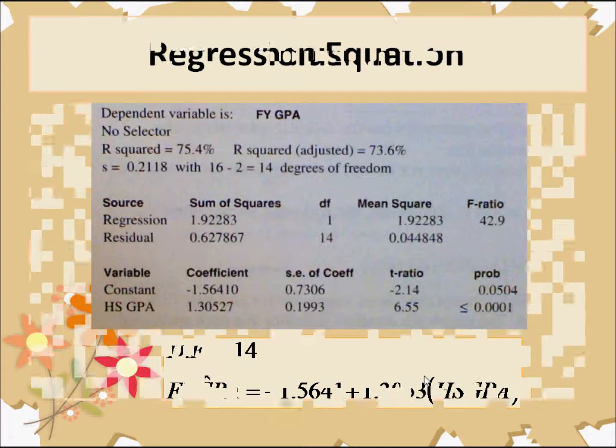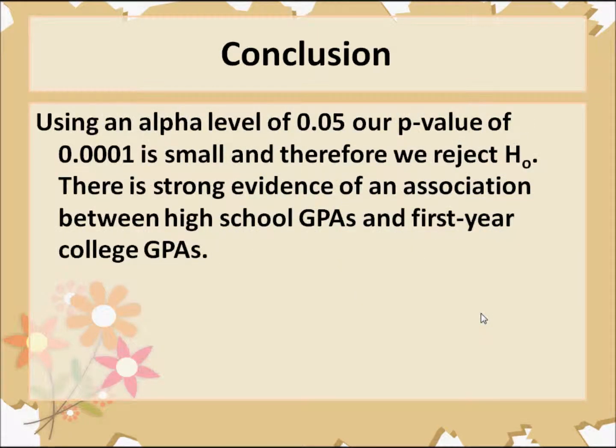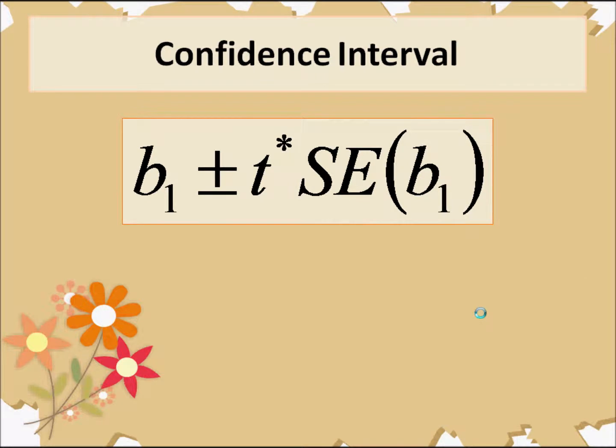Once I've done that, I can now come up to my conclusion. Now here, going through the same line of where my high school GPA and slope was, I have my t ratio, which is my test statistic, and I also have my p-value. So with that, using an alpha level of 0.05, our p-value of 0.0001 is small, and therefore we reject H0. There is strong evidence of an association between high school GPAs and first-year college GPAs.